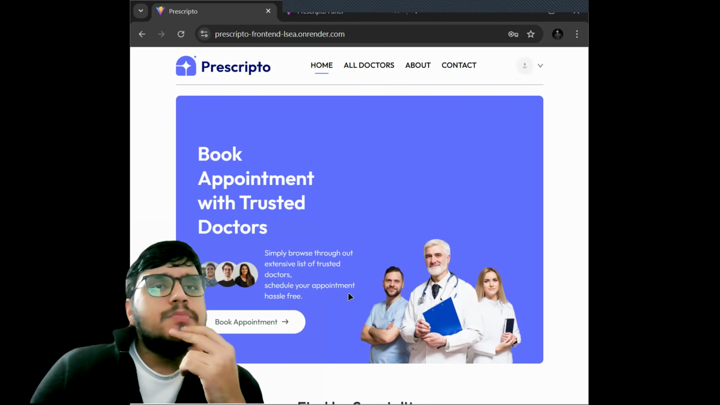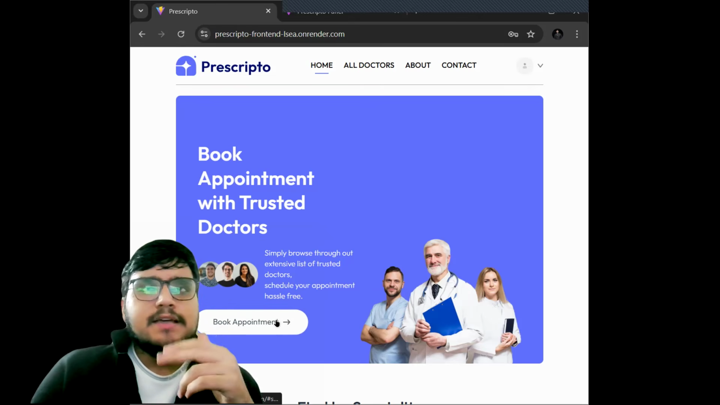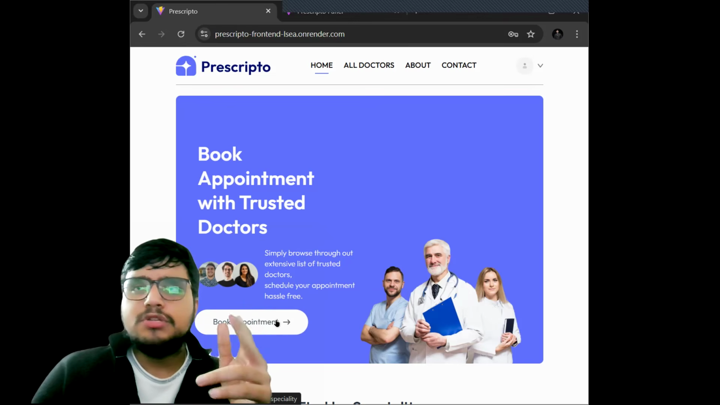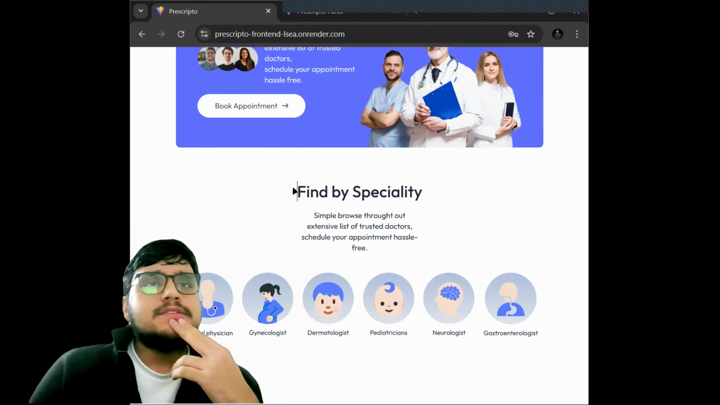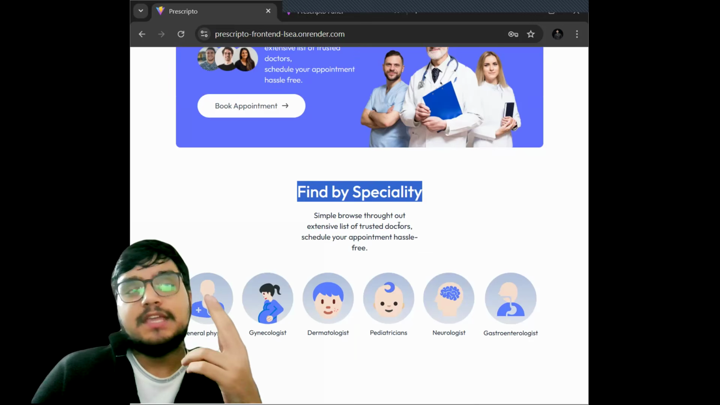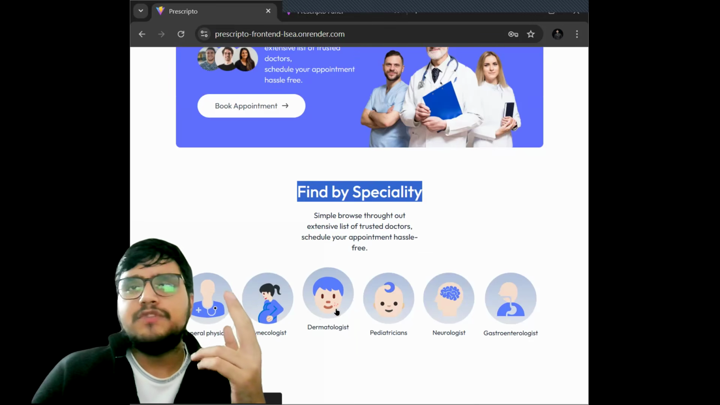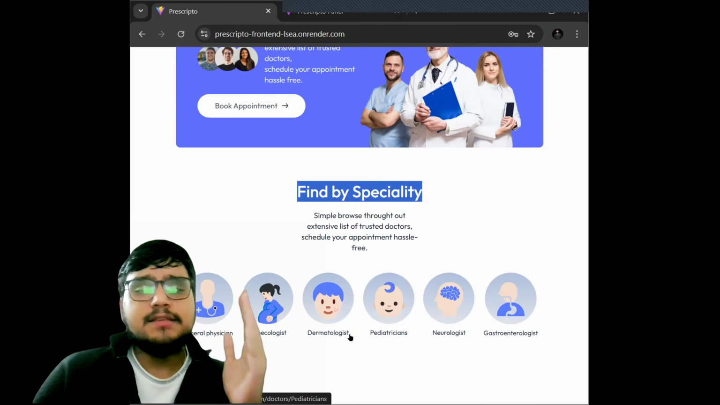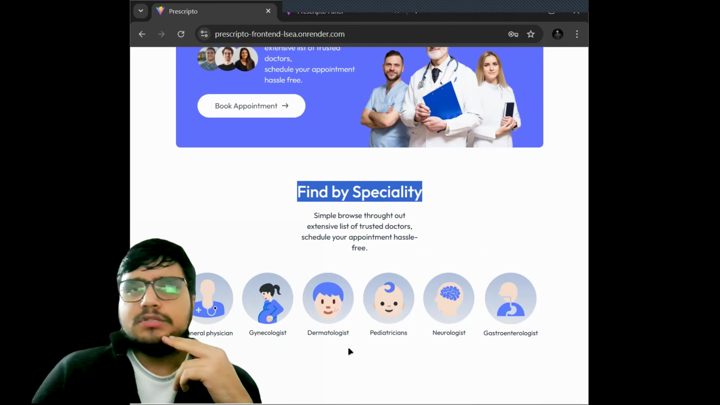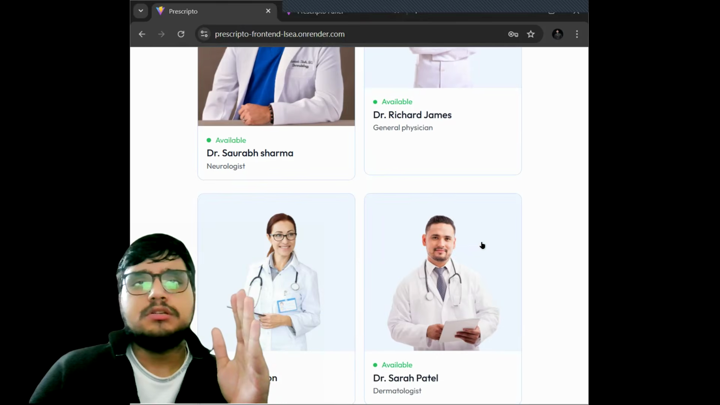In this homepage, there is initially a button for booking an appointment. This is a hassle-free thing. If you tap onto this, it will directly redirect you to the page from where you can book the appointment. But let's explore more. Here is this heading which says find by specialty. These are the specialties which we are currently providing, so according to these health domains, you can come and pick your doctors. Then if we scroll back here, this is basically our top doctors.